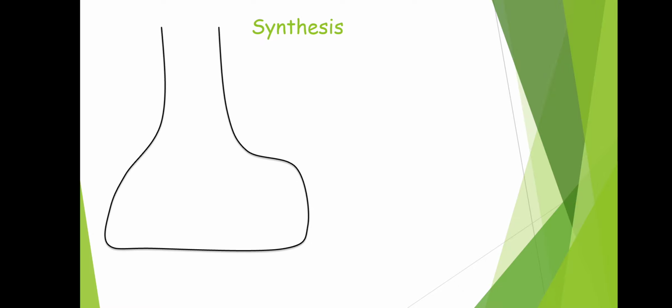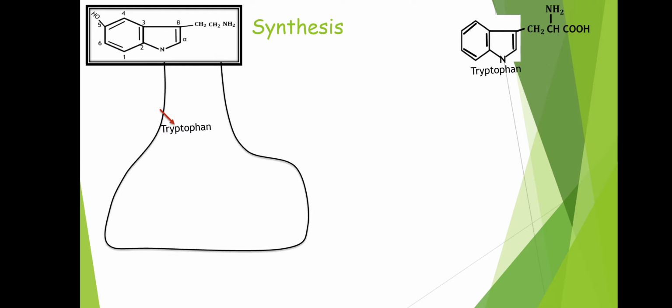So this is a nerve ending of a serotogenic neuron. For the synthesis of serotonin, we require an amino acid, and that amino acid is tryptophan. So tryptophan moves inside this nerve ending. This is the structure of tryptophan, and just compare it with serotonin.